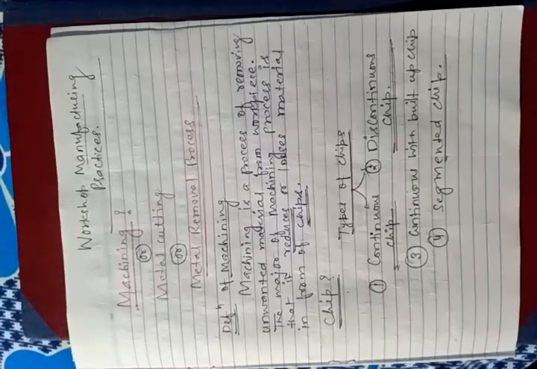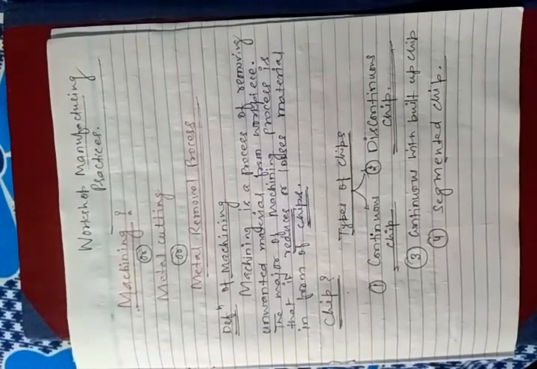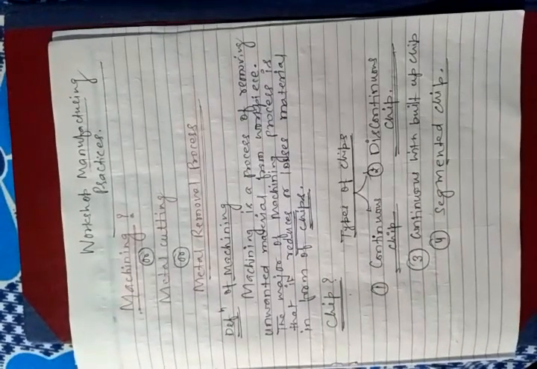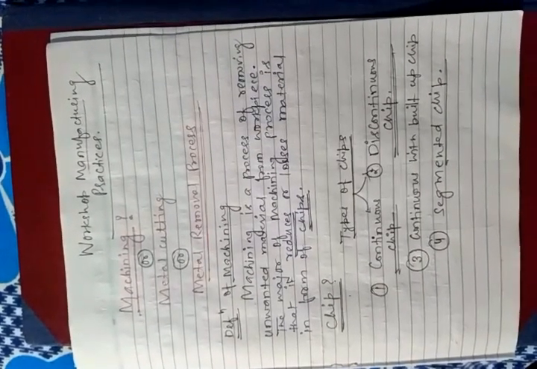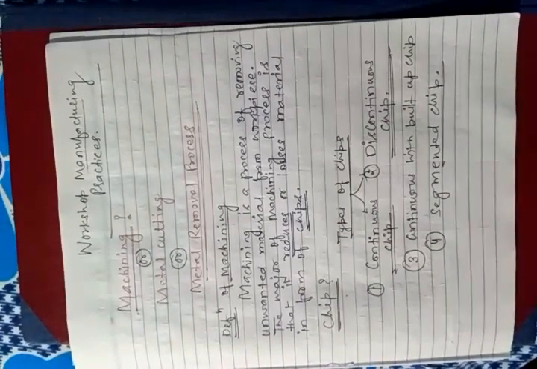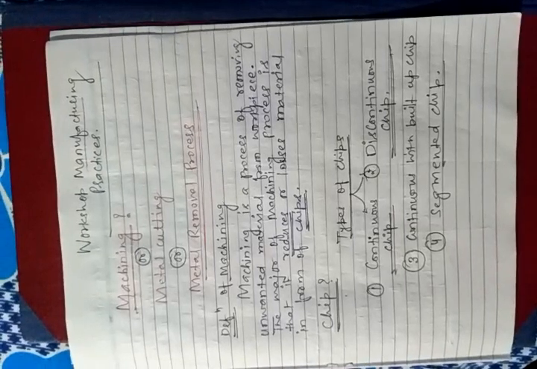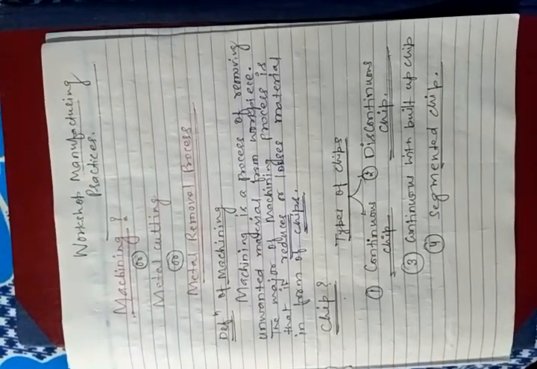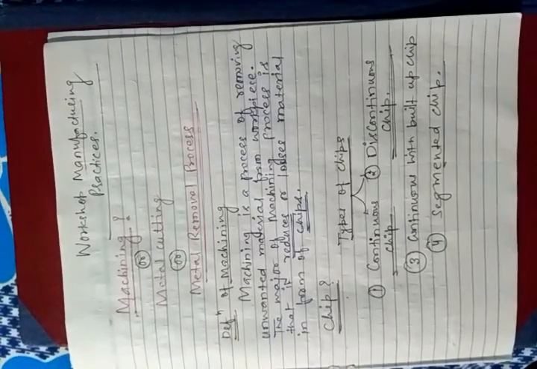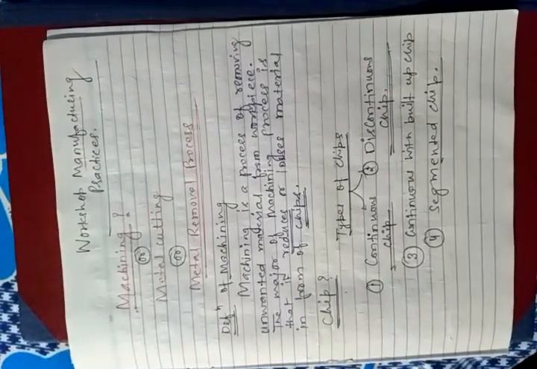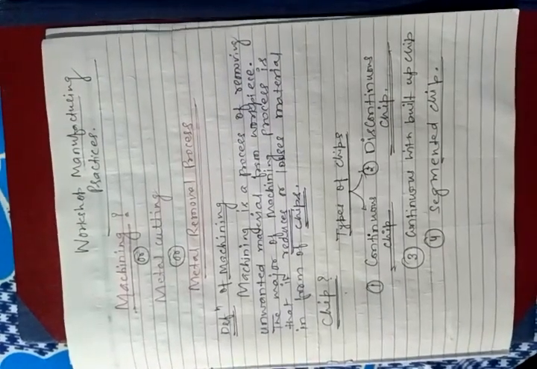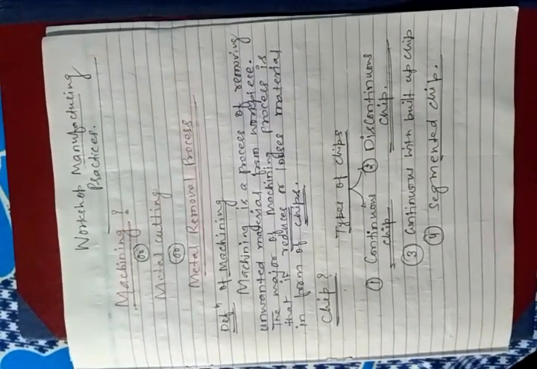What do you mean by machining? How to define the machining process? Machining is a process of manufacturing where the unwanted material is removed from the workpiece. The major drawback of this process is that it loses material in the form of chips.